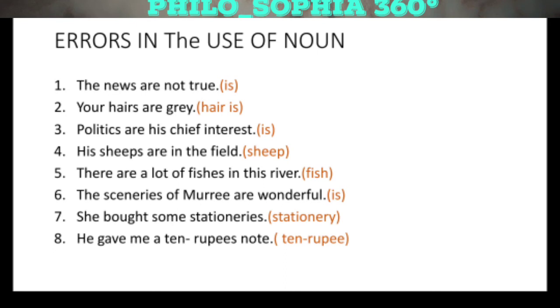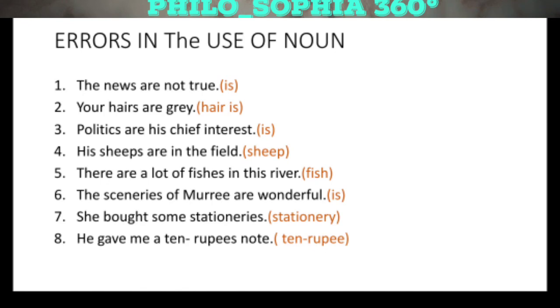So we are bound to keep it simple: "He gave me a 10 rupee note." When any noun is used as an adjective in a compound word, we have to take it as singular. We cannot add s to make it plural. He gave me a 10 rupee note.